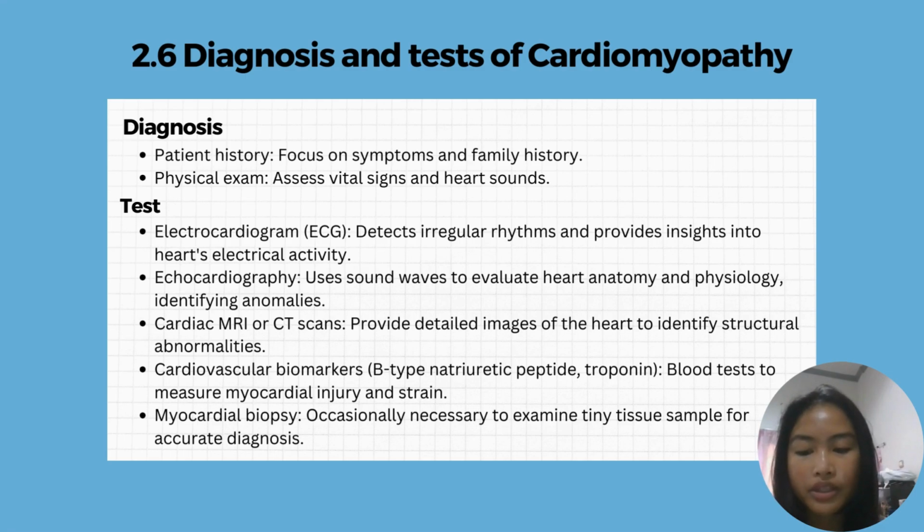Next, cardiovascular biomarkers. B-type natriuretic peptide and troponin are blood tests to measure myocardial injury and strain. And the last one, myocardial biopsy, is occasionally necessary to examine a tiny tissue sample for accurate diagnosis.